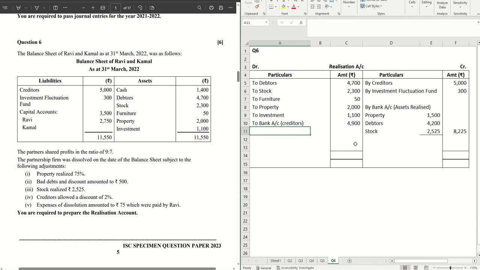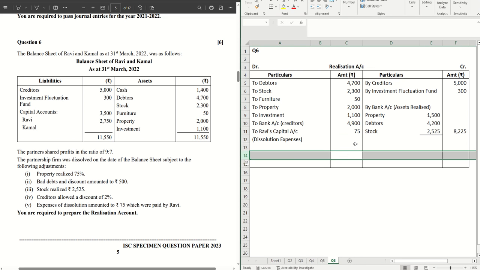Expenses on dissolution amounted to rupees 75, which was paid by Ravi. So that goes to Ravi's capital account, and in brackets mention dissolution expenses. Always do that. This will help you to minimize your confusions. 75. Okay. Now we don't have anything else.